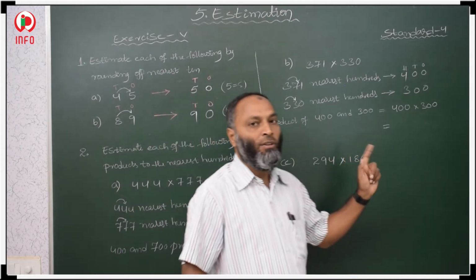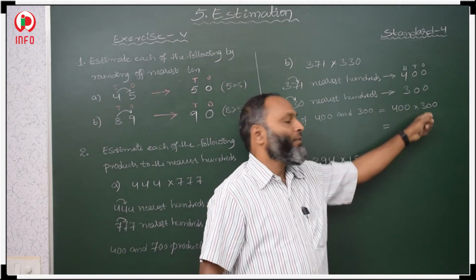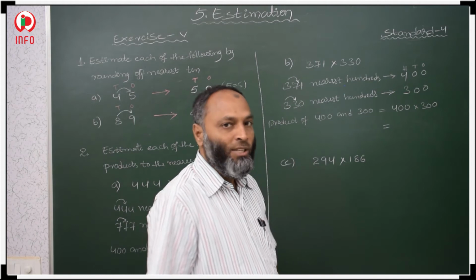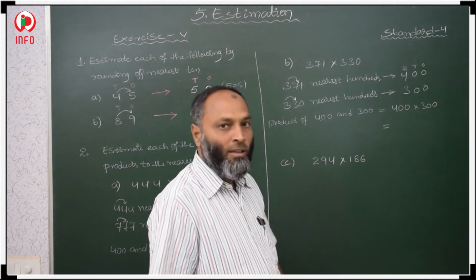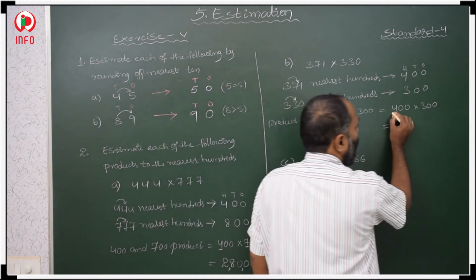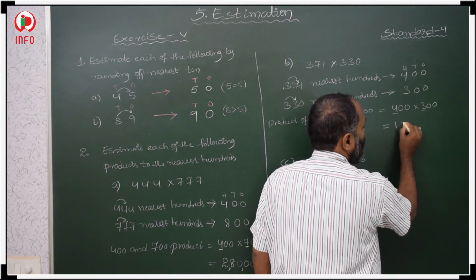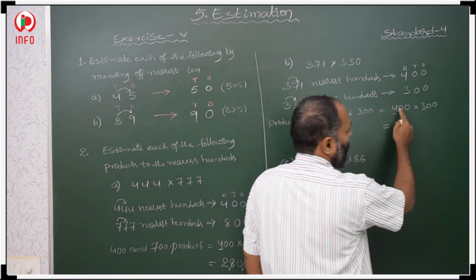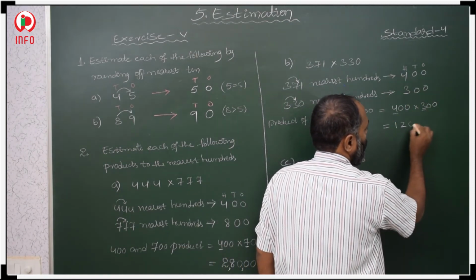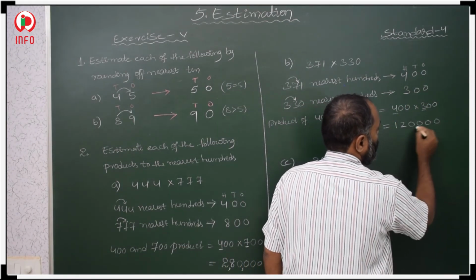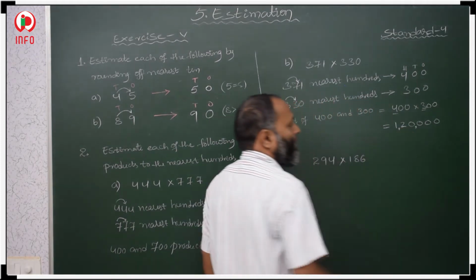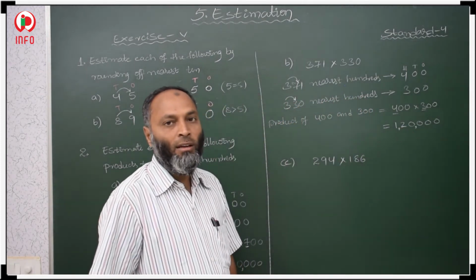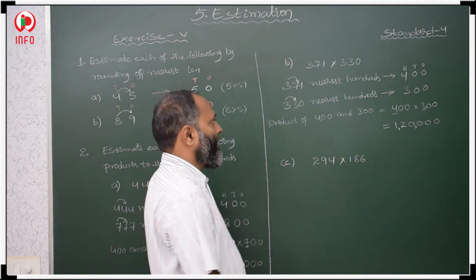In this case you have to use the short form, since here one digit is there, here one digit is there, and the remaining digits are 0. 4 3s are 12. You keep 12, and how many zeros are there? 1, 2, 3, 4. Keep 4 zeros. 1,20,000.